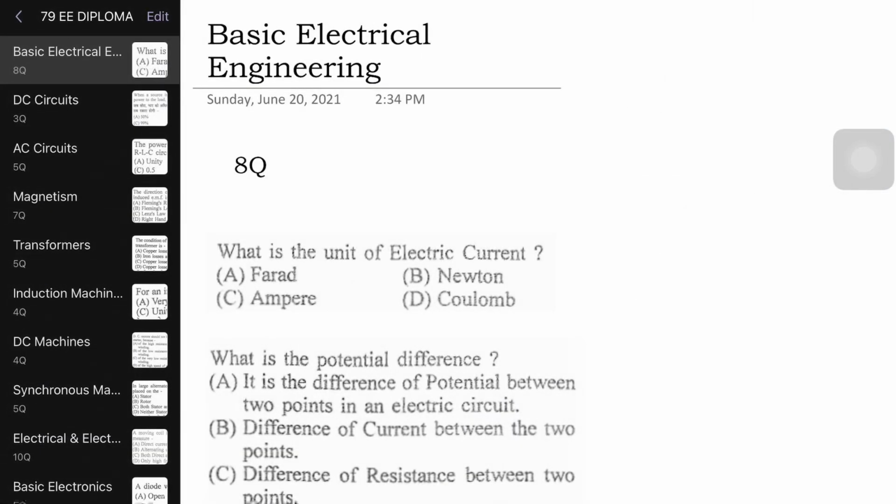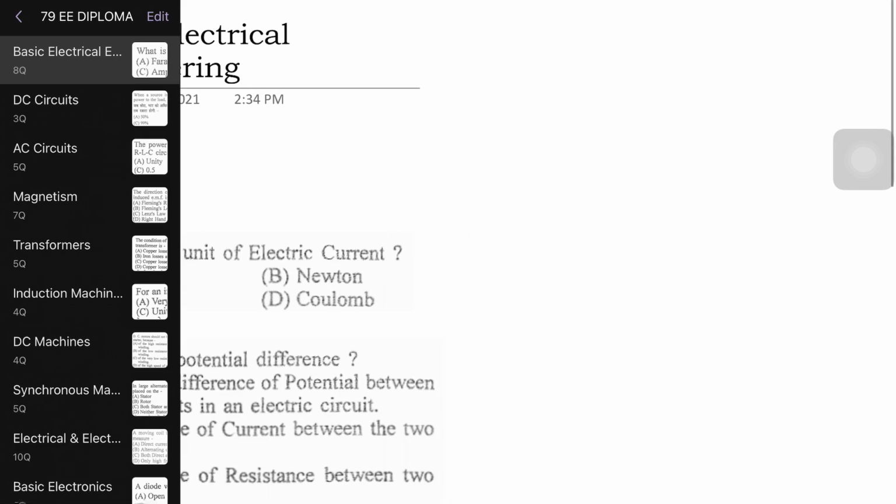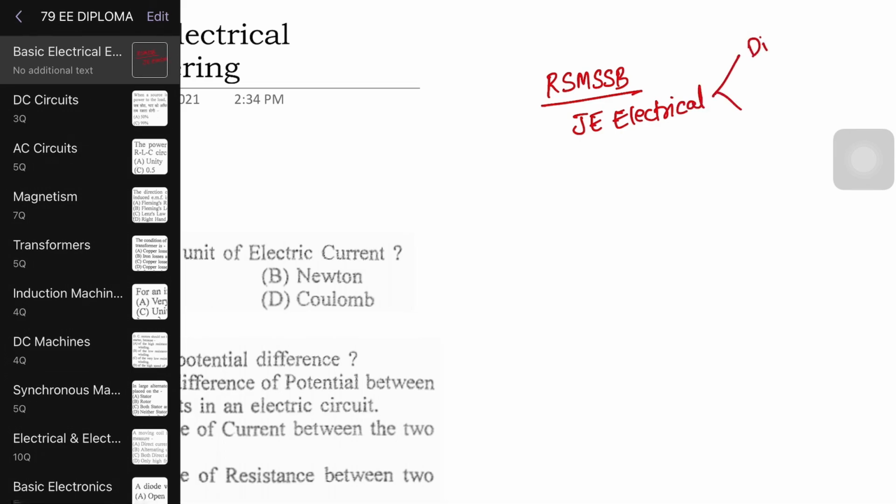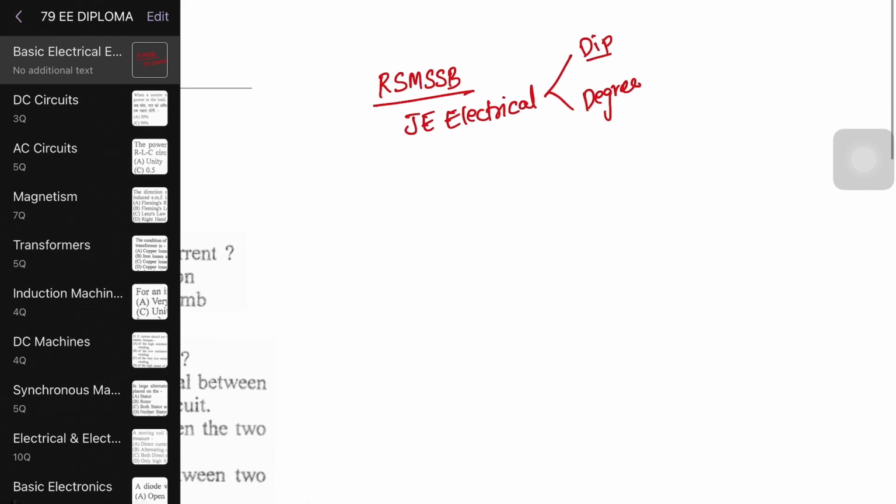So today I am going to discuss the question paper of RSM SSB Rajasthan Staff Selection Board JE Diploma Level Paper. Okay, this is RSM SSB JE Electrical. So in JE Electrical, basically two types of exams are there. One is diploma level and the other one is degree level. So presently I am going to discuss one question paper which was held during November 2020, a recent question paper only.